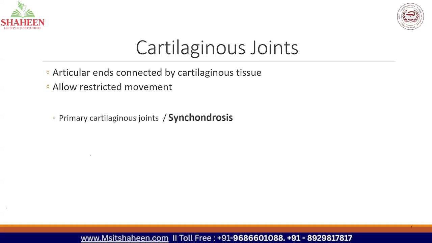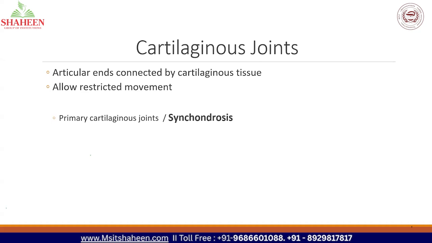The first classification in cartilaginous joint is the primary cartilaginous joint, also called synchondrosis. When I took the cartilage class, I mentioned that anywhere you say cartilage, we use the term chondros. The cell of cartilage is called a chondrocyte and the covering of cartilage is called perichondrium.